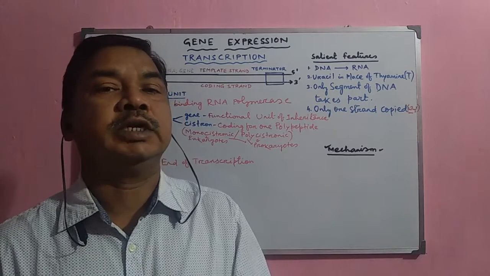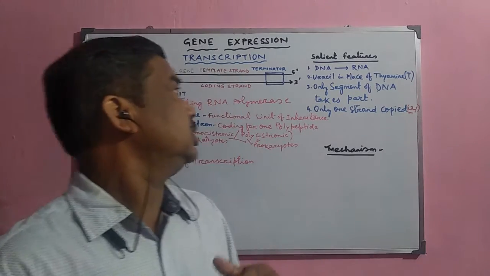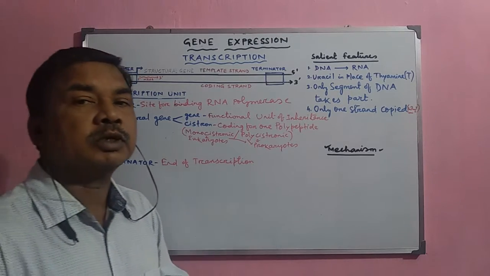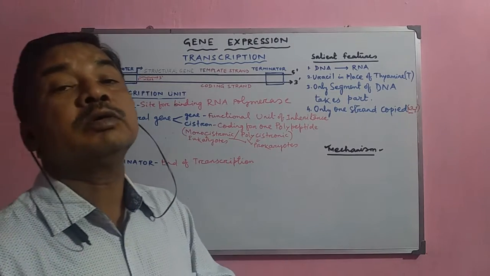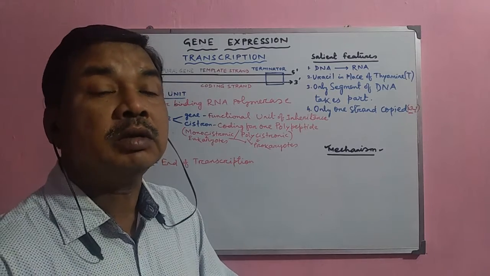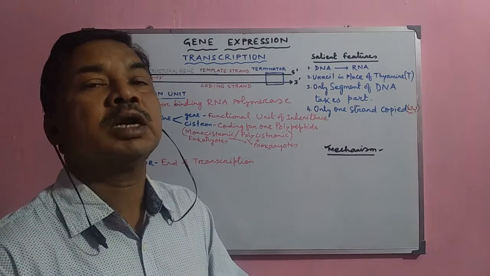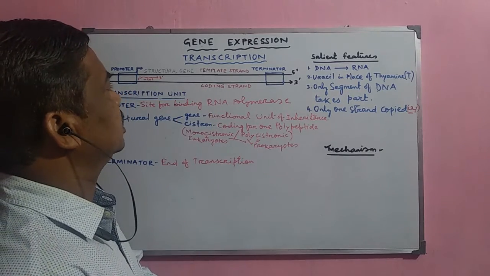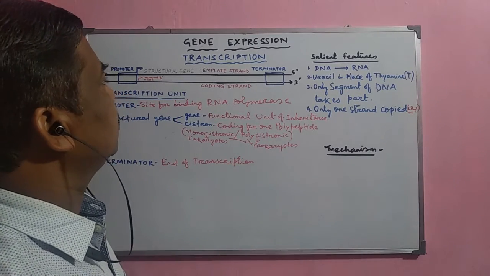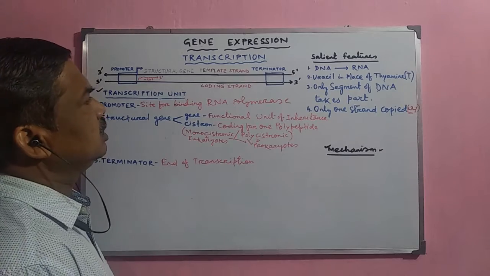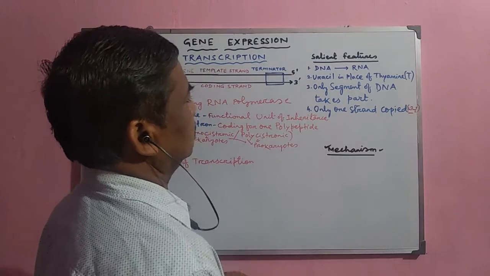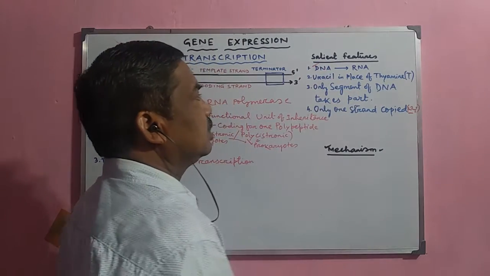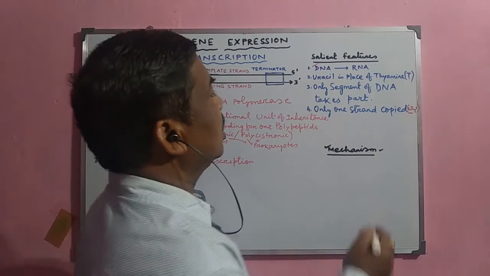In my previous video, I discussed the replication of the DNA and how the DNA forms the new DNA. But in this video, I shall discuss the next part, that is the transcription process, how the DNA molecule synthesizes the mRNA molecule, and the process is called transcription. Now, this transcription is the first phase of gene expression for the protein. Now, what is this transcription and how does it occur? Now, the first phase, that is the DNA molecule which synthesizes the RNA molecule.